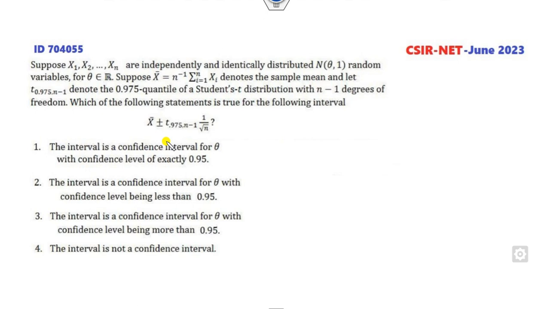Okay, look at another one. What is given to you? The Xi's are normally distributed with unknown parameter theta and 1. Suppose x bar is the sample mean, and let t of 0.975, n minus 1 denote the student t distribution with n minus 1 degrees of freedom.